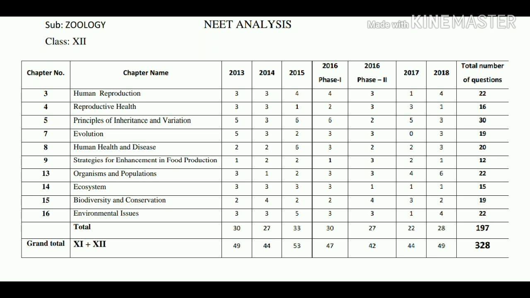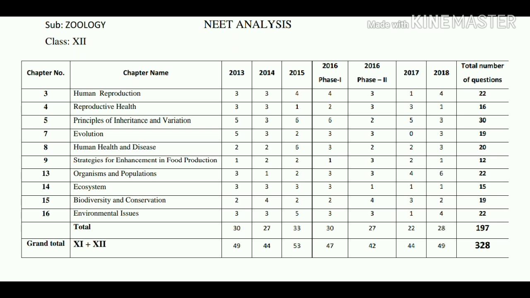Biodiversity and conservation. From this topic, in 2013 2 questions are asked. 2014 4 questions are asked. 2015 2 questions are asked. 2016 phase 1 had 2 questions, whereas 2016 phase 2 paper had 4 questions. In 2017 3 questions are asked. In 2018 2 questions are asked.